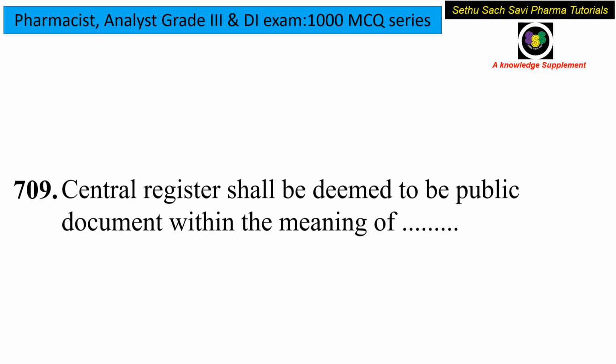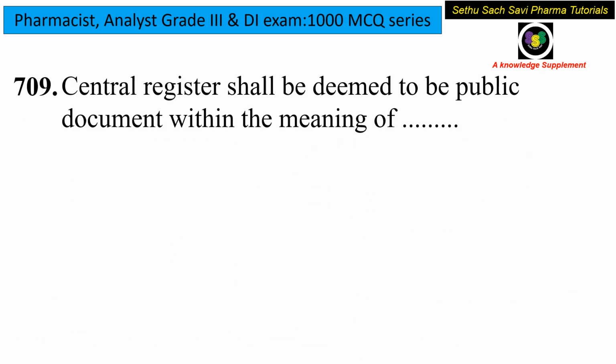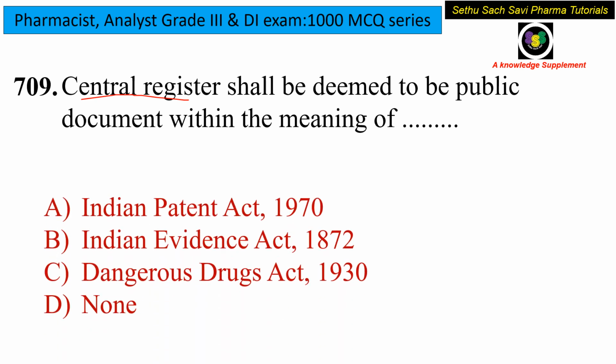Now coming to the next question. Central Register shall be deemed to be a public document within the meaning of. So when can the Central Register be used as a public document? When following the Indian Patent Act, Indian Evidence Act, Dangerous Drugs Act, or none of the above. Yes.